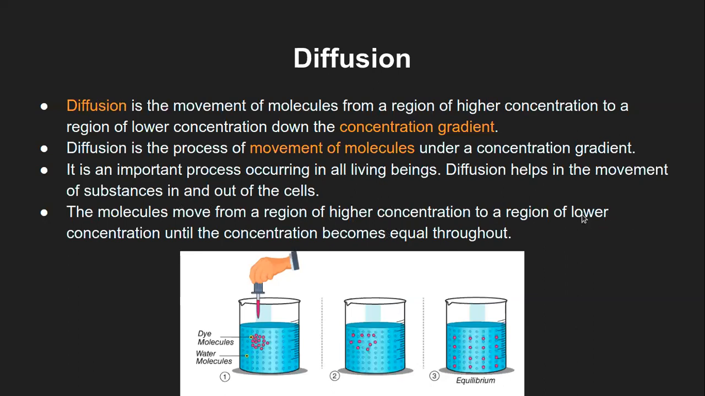I guess I already explained this point. The molecules move from a region of higher concentration to a region of lower concentration until the concentration gradient becomes equal throughout. That is the stage of equilibrium. Throughout, all the molecules are equispaced within that particular system. So that is how diffusion works.